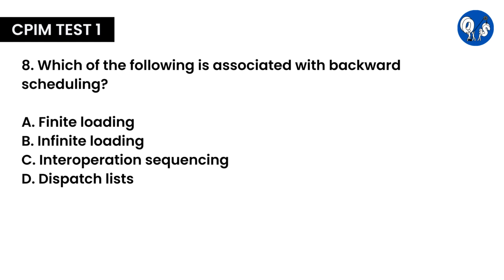Question number 8. Which of the following is associated with backward scheduling? A. Finite loading, B. Infinite loading, C. Interoperation sequencing, D. Dispatch lists. Here option B is correct.